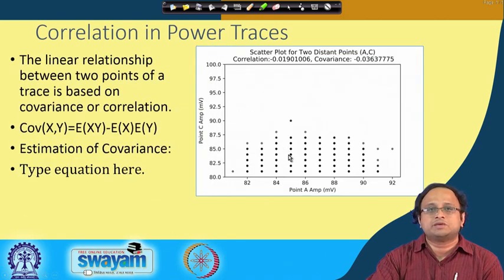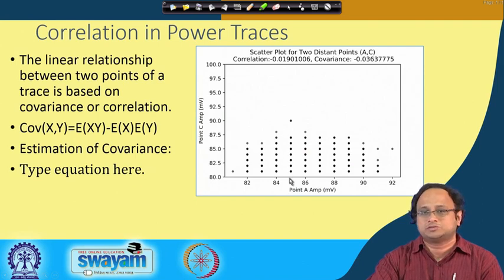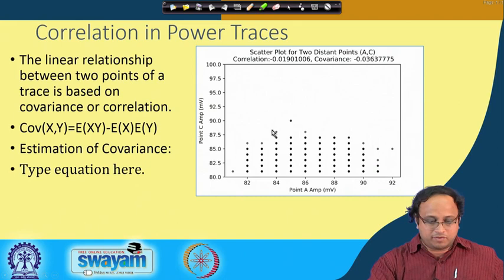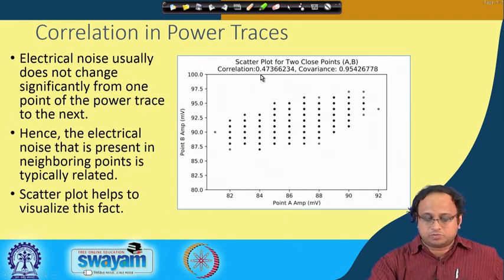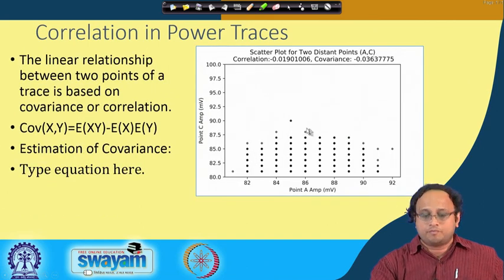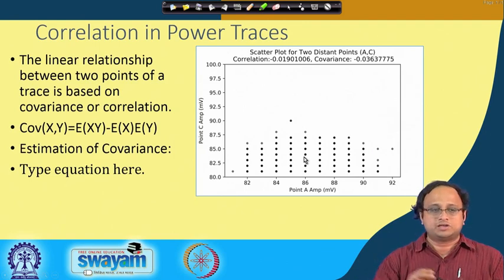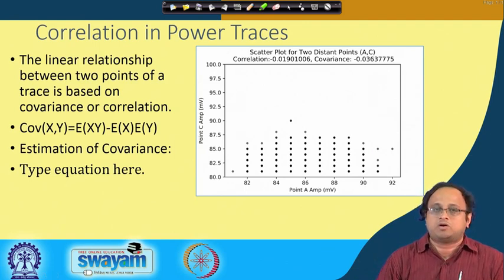But if you observe the same thing over far off points, you find that the correlation has been destroyed. In this plot, we measured the correlation, and it turns out to be something like 0.5, which is quite high, and if you compare it with this correlation, it is something like minus 0.01, which is quite low. Therefore, when you take two far off points and correlate the amount of power consumed, there is less dependence across them.